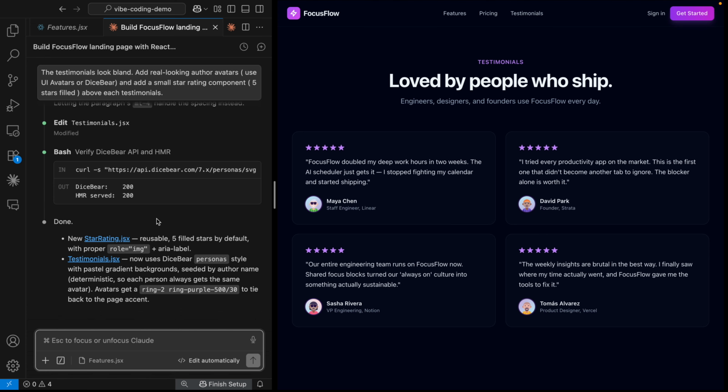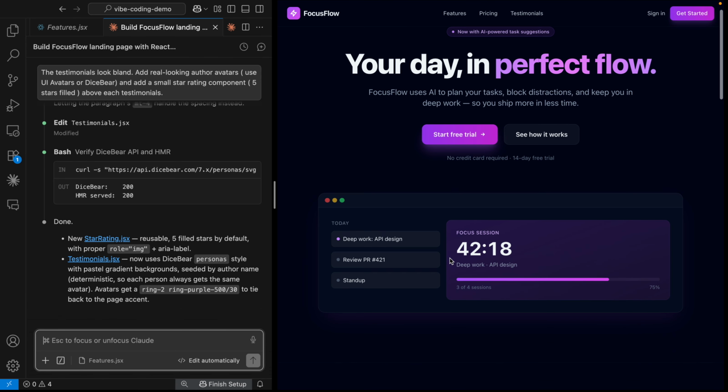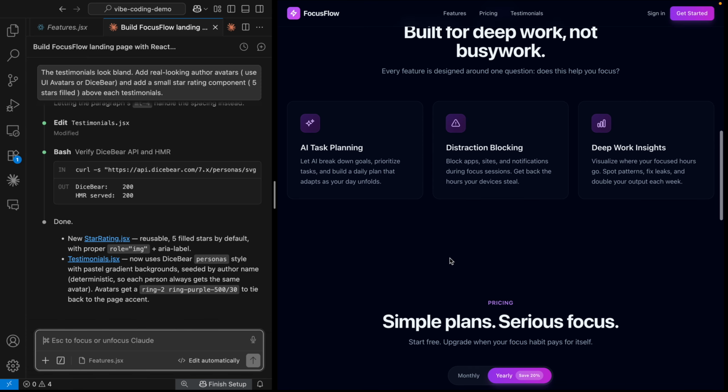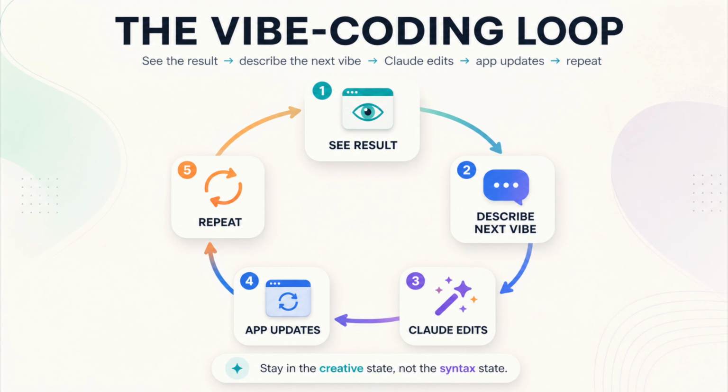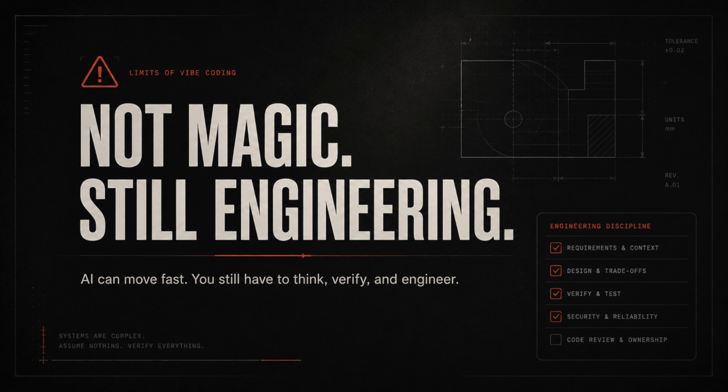So you see 3 more prompts. Each one is just me describing what I want in plain English. And notice I'm not naming components. I'm not even telling it which files to edit. Claude Code figures all that out. So this is the vibe coding loop. You see the result, describe the next vibe, see the result again, and you stay in the creative state, not the syntax state.